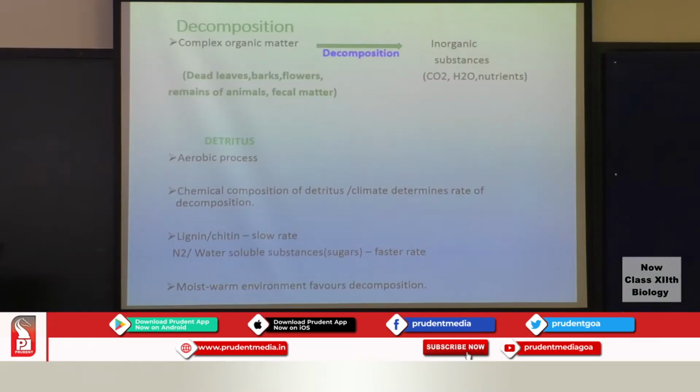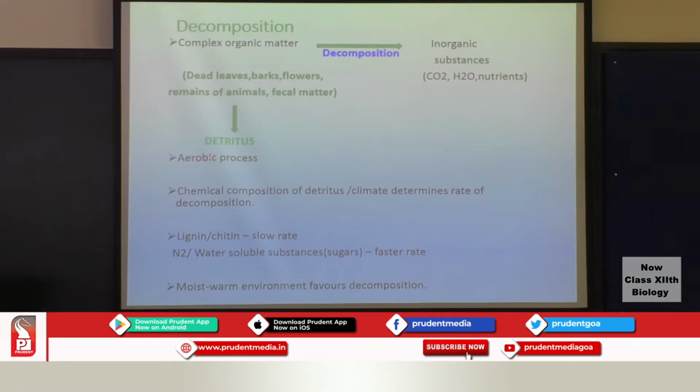Coming to the next component, that is decomposition. Decomposers play a very important role in the ecosystem. Decomposers break down complex organic matter into inorganic substances like carbon dioxide, water and nutrients. The complex organic matter could be dead leaves, the bark of the tree or the branches, the flowers, the remains of animals, even the fecal matter. So this is the detritus.